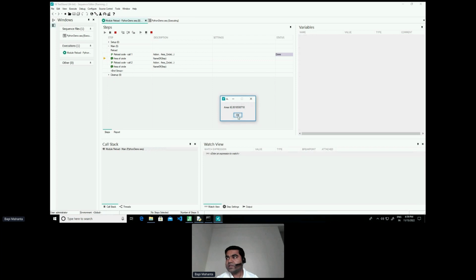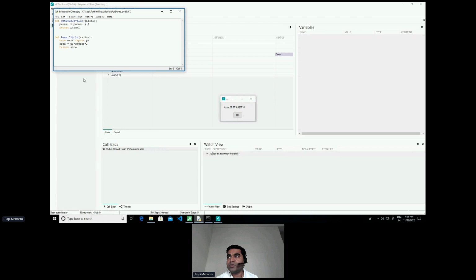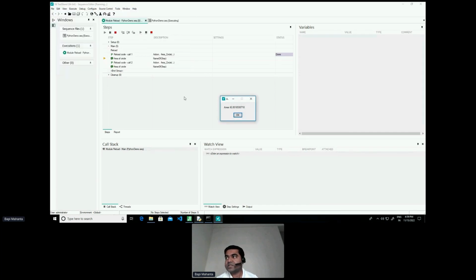At this point, I can open up my code module and make changes in the code module while TestStand is still executing. When I next call it, I see that it has picked up the new code and it has run the new code and given me a different answer. So this was without having to close the execution that was running.